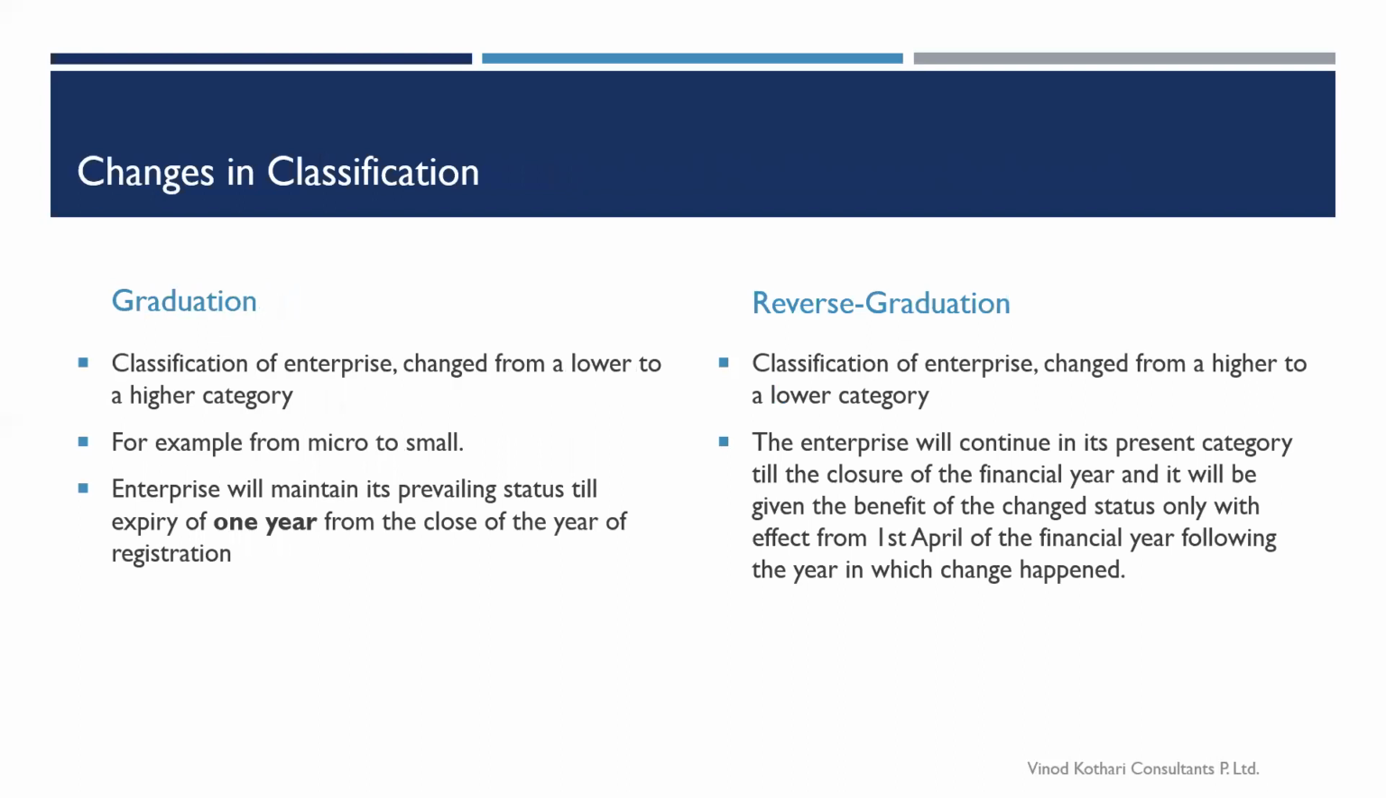Now, for the last topic, which is again an important thing to consider: what happens once your investment or annual turnover increases beyond the limits prescribed. That is, you are above the criteria now, or you go below the criteria. So first we'll see about graduation. Graduation means you have changed from a lower to higher category, moving from micro to small or small to medium.